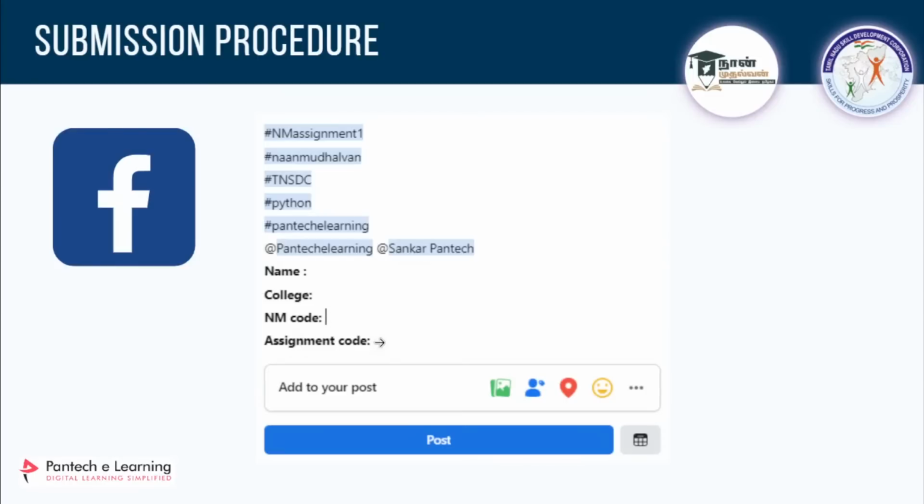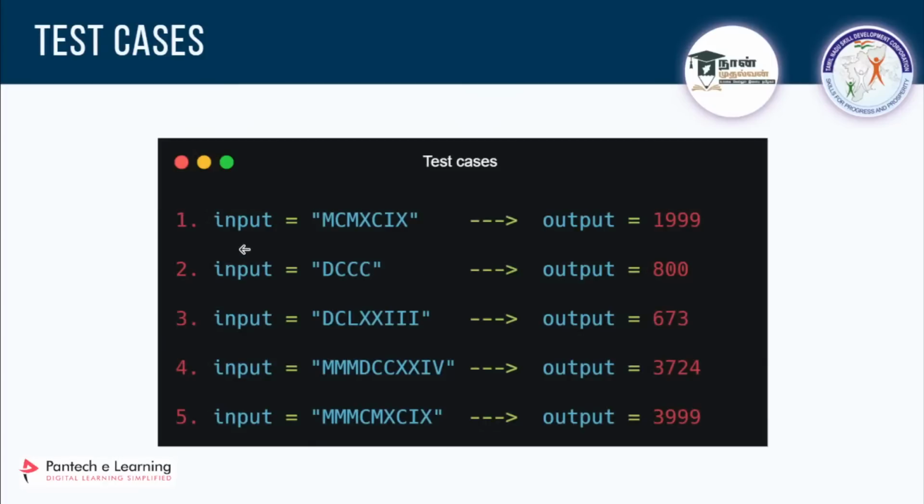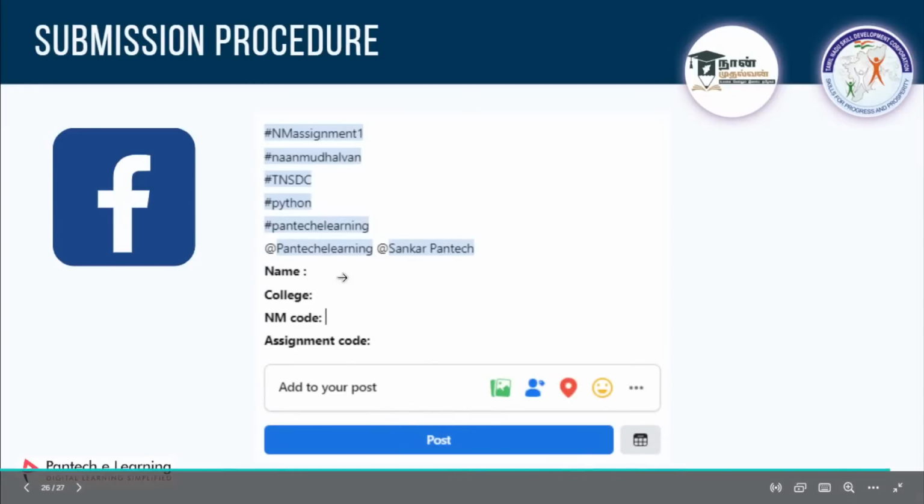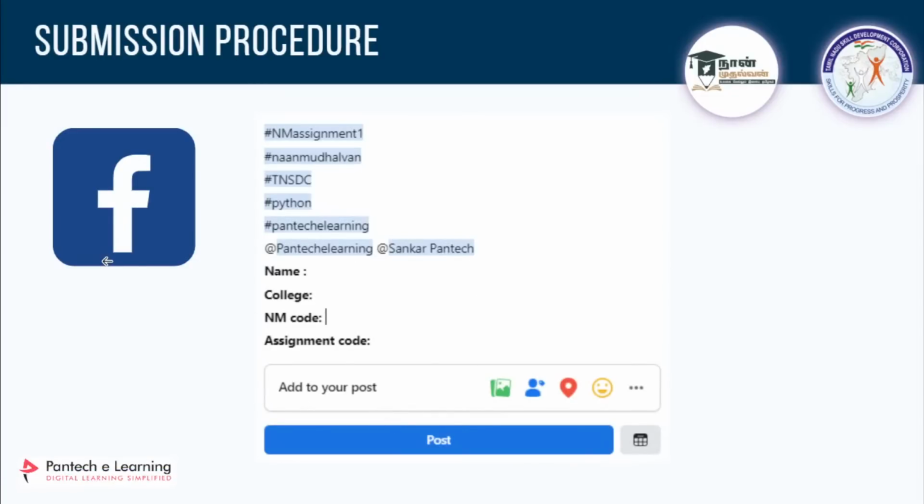Finally, the assignment code, the code which is running successfully, you have to paste it and attach some screenshots. The screenshots are of all these test cases. You have to try these test cases exactly and send the output in a screenshot along with the code and post it. Clear? This is the submission procedure, and the link and format will be given in the description box. Please tag, give the hashtag, and give this information along with the code and screenshot.